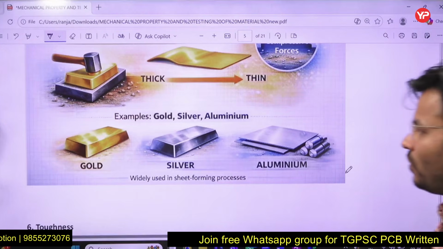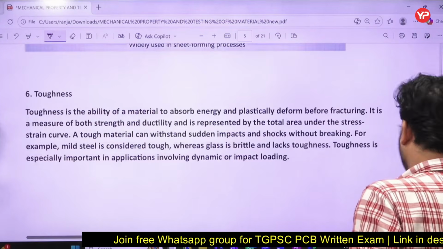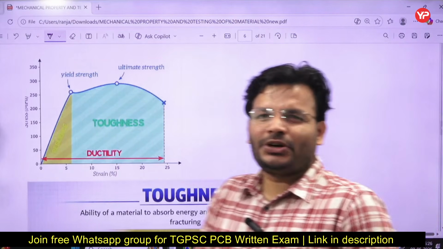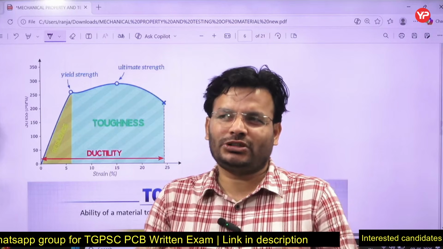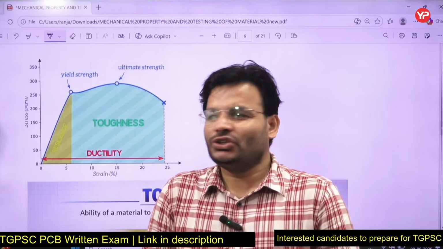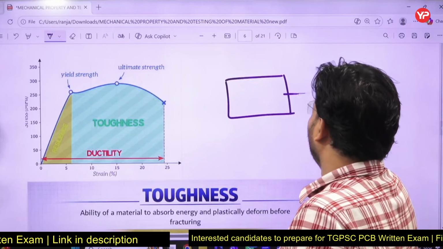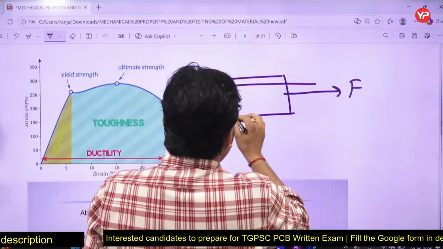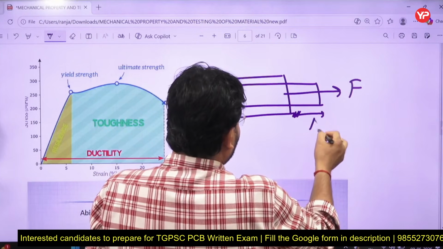Okay, so now let us take the next property. Toughness. So what is toughness? Toughness is that property of material because of which it is capable of storing energy before fracture. So you know, my dear friends, there is an object, and you apply a force F. Because of force F, let's assume its shape has been changed to something like this, and this change in length is delta x.